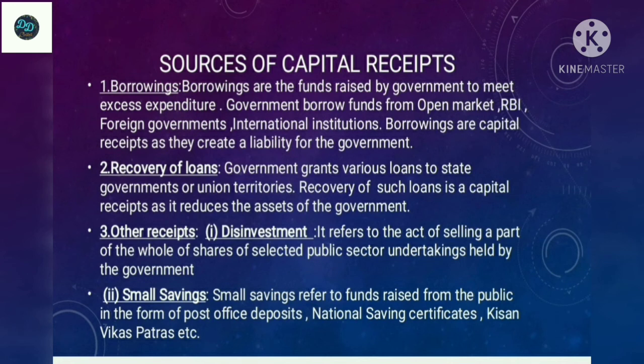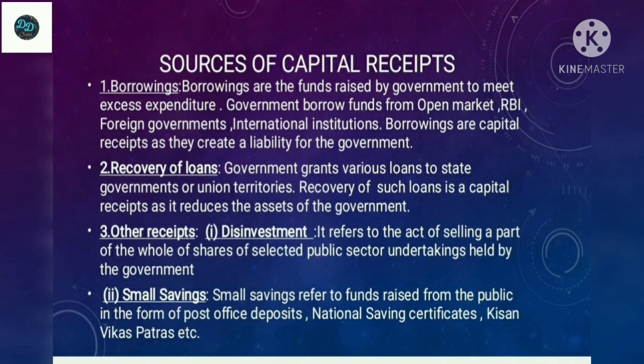Next one is sources of capital receipt. Sources of capital receipt are in three groups: borrowings, recovery of loans and other receipts. Under borrowings, the funds are raised by the government to meet excess expenditure. The government borrows funds from the open market, that is the public, and the RBI, foreign governments, such as loans from the USA or England, and international institutions, such as the World Bank, IMF and so on. So borrowings are a capital receipt as they create a liability for the government.